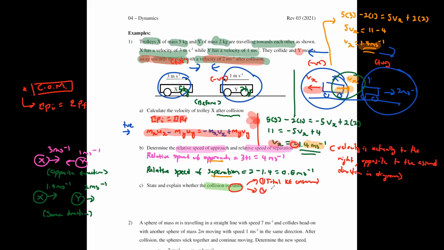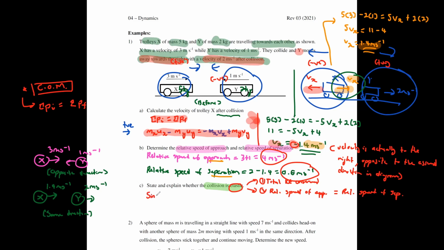The second one is relative speed of approach equals relative speed of separation. Now, when you compare these two, they are not the same. You already found the relative speed of approach and relative speed of separation. They are not the same.